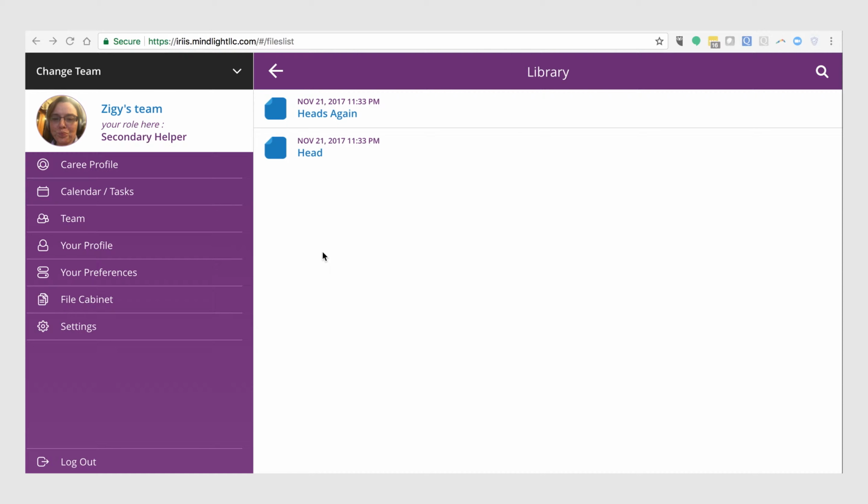Welcome back, everybody. We're going to talk a little bit more about a secondary helper role and the virtual file cabinet. So when you log in with a secondary helper role, if we go to the file cabinet again, it takes us to the main library.